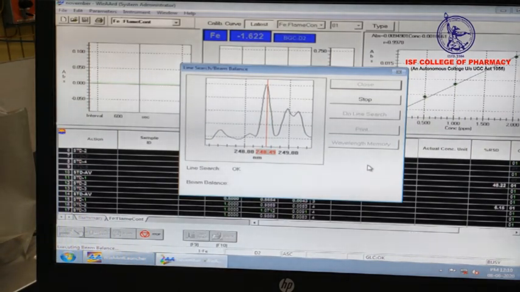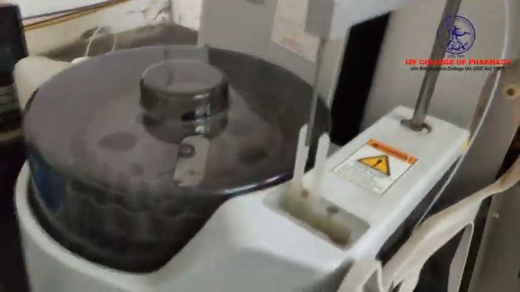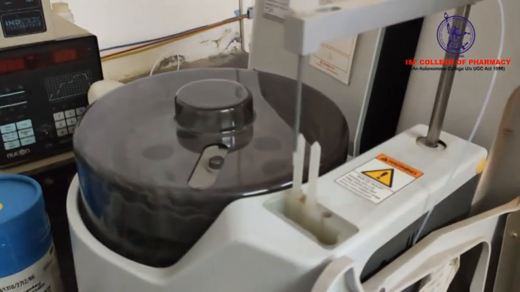Now it is optimized for the line search for iron metal. Now line search is okay. Now it is going for the beam balancing by lamp. Filling the rinse pot with water.